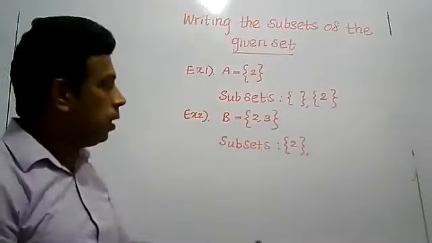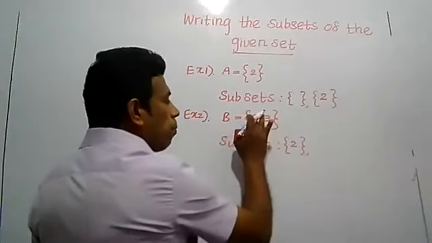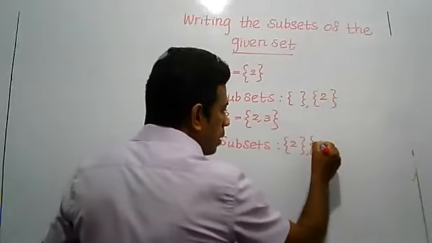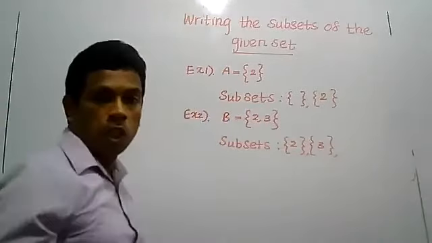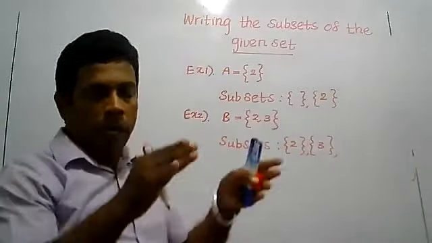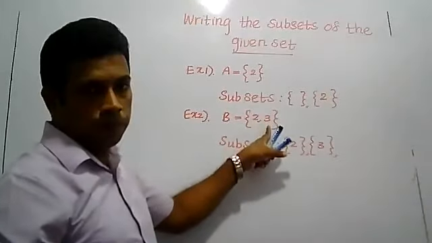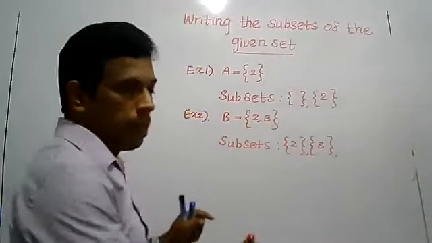First, the subsets. If you take one element, 2 is a subset. Again, 3 is a subset. We have separated the 2 elements. 2 is a subset, 3 is a subset.